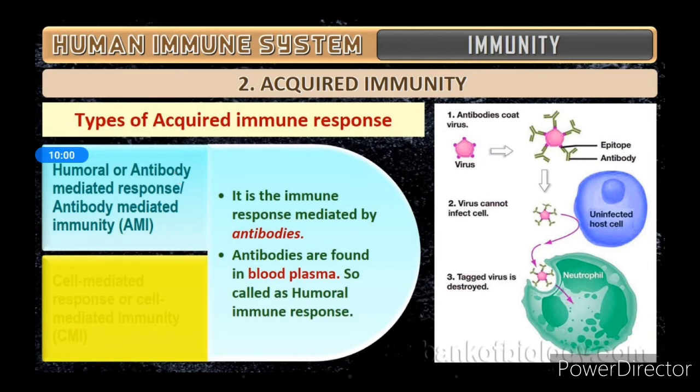Okay, so it is a response mediated by the antibodies. That means when any organism enters, definitely the body will produce antibodies against it, right? So where are these antibodies found? These antibodies are found in the blood plasma. That is why it is also known as humoral immune response. Humoral means which is related to the blood. So the humoral or antibody mediated response means the immune response mediated by the antibody. That is why it is known as antibody mediated response.